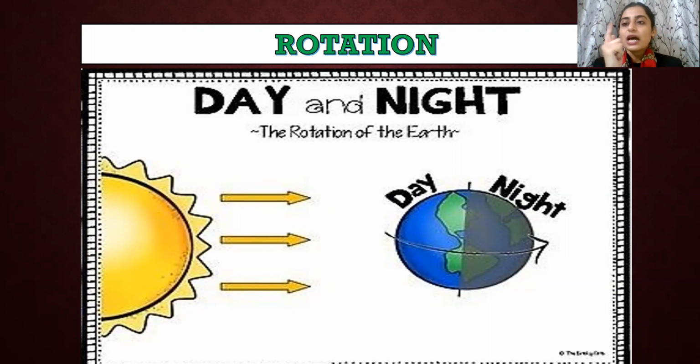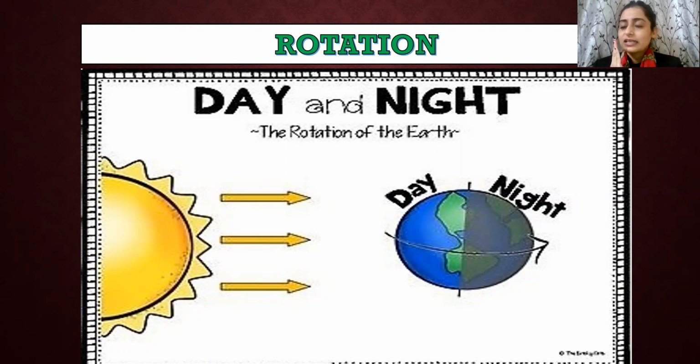And children, you know that the planet keeps on rotating on its own place. So what happens? Wherever the sun is giving its light, that part of Earth is your day, and the other part is definitely covered dark. Okay, and it is not lit up.